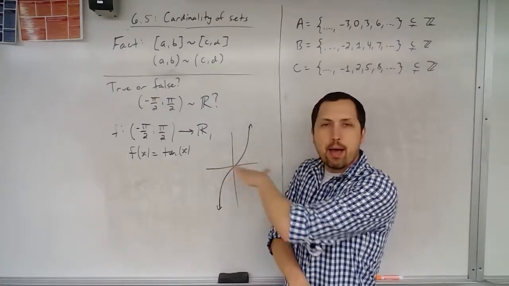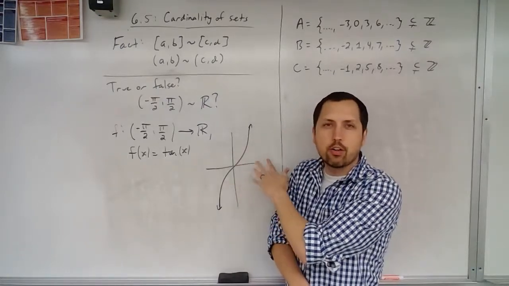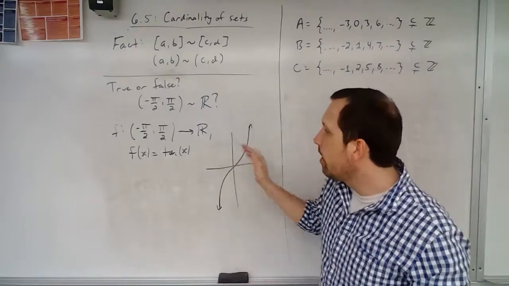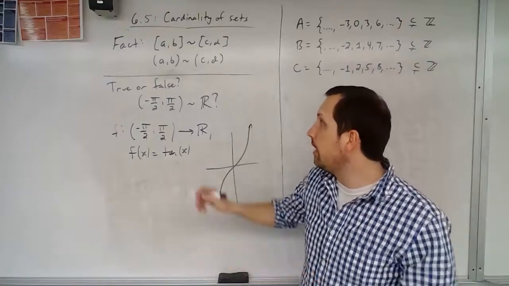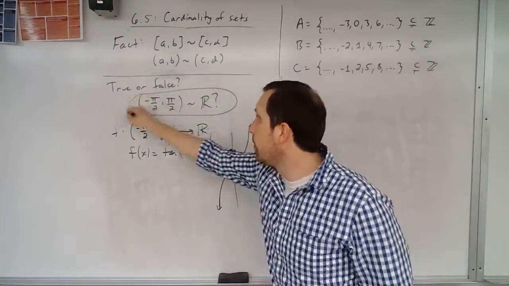And it passes the horizontal line test. This is a one-to-one, or injective, function. And this is also surjective. So this is a bijective function. So indeed, this statement here is true.